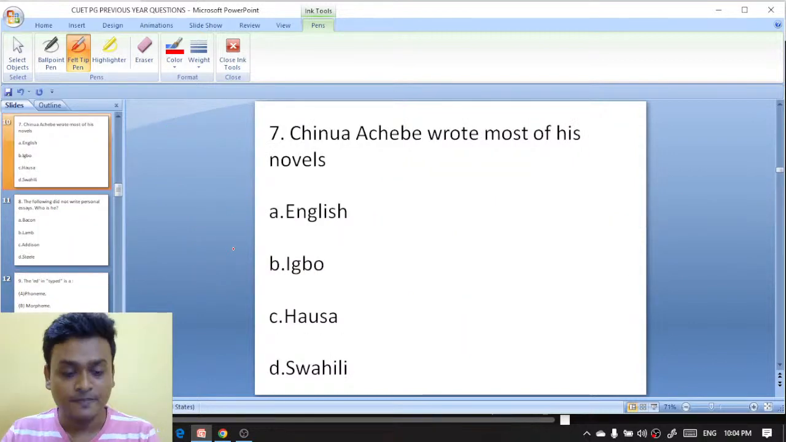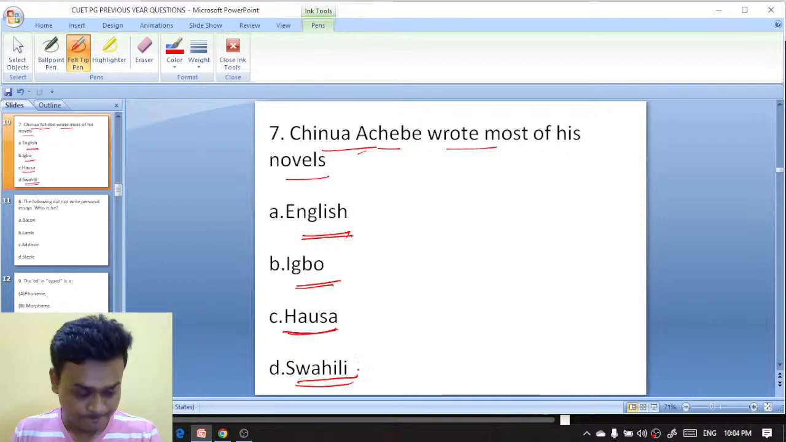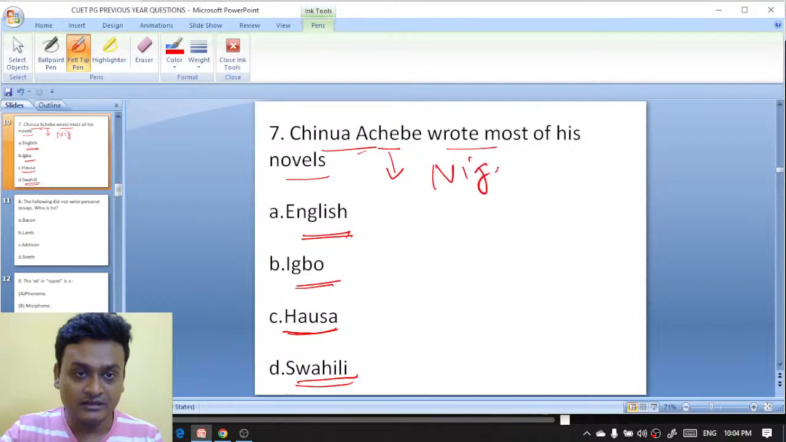Chinua Achebe wrote most of his novels in English, Igbo, Hausa, Swahili. Most of his novels were written, and that's why he was actually criticized. First thing you need to know is that he is actually a Nigerian novelist.